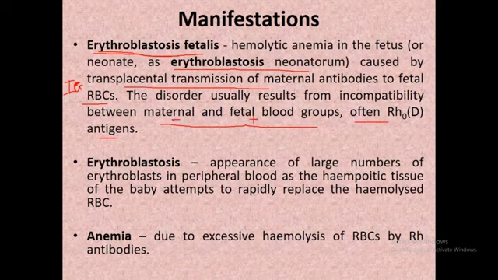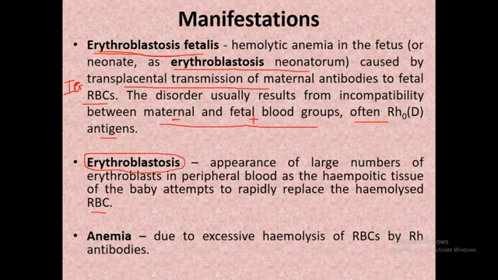Erythroblastosis means the appearance of a large number of erythroblasts in peripheral blood, as the hemopoietic tissue of the baby attempts to rapidly replace the hemolyzed RBCs. So in this condition, a larger amount of RBCs is released into the fetal circulation, and these RBCs are immature, which is why they are known as erythroblasts.